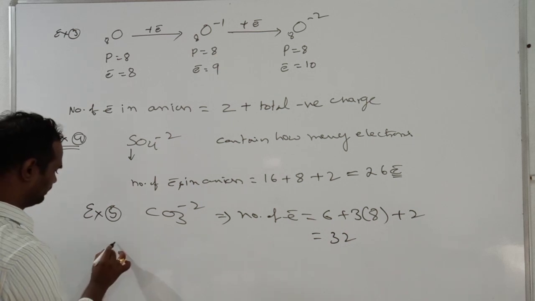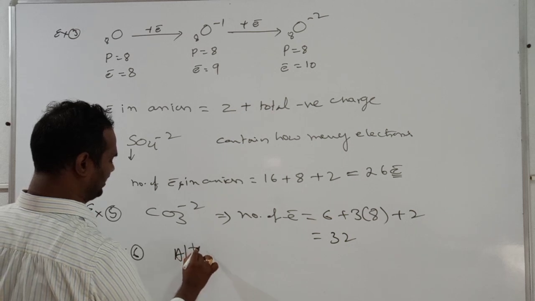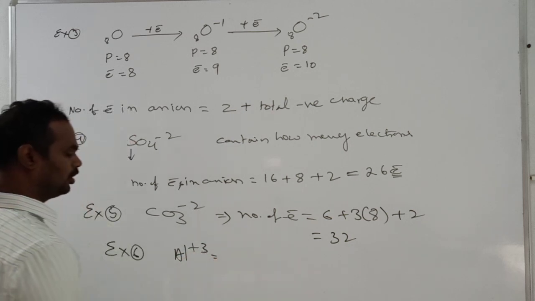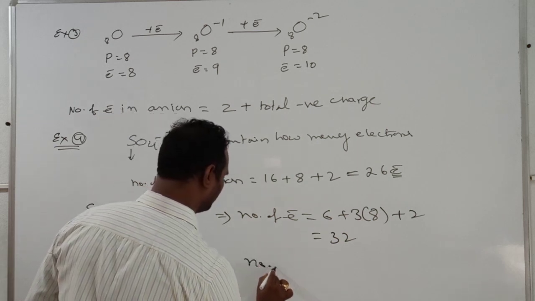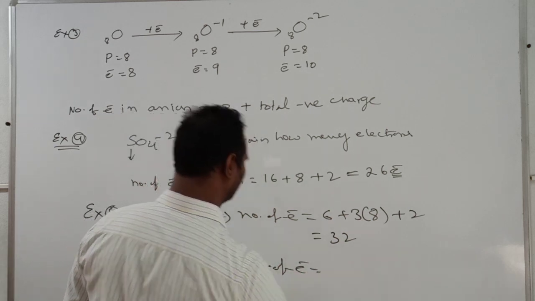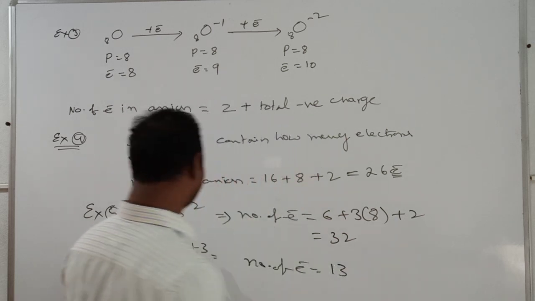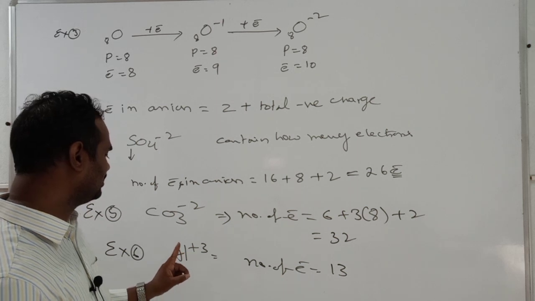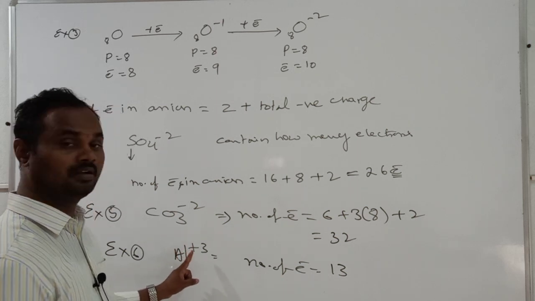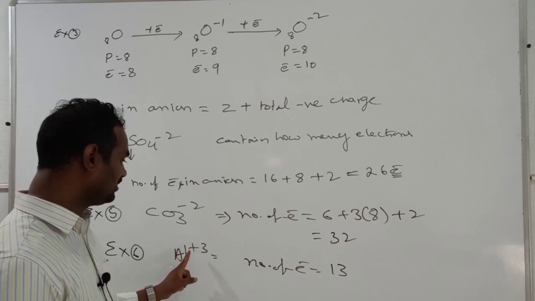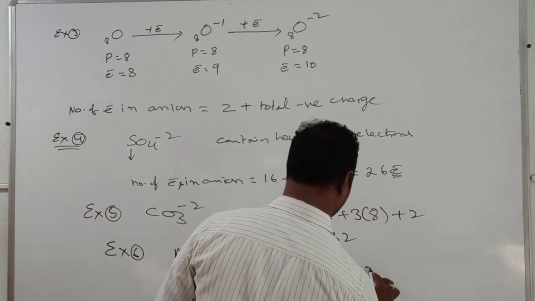In the same way, example 6: Al plus 3. How many electrons are present? It is a cation. So the number of electrons is atomic number 13 minus total positive charge 3.